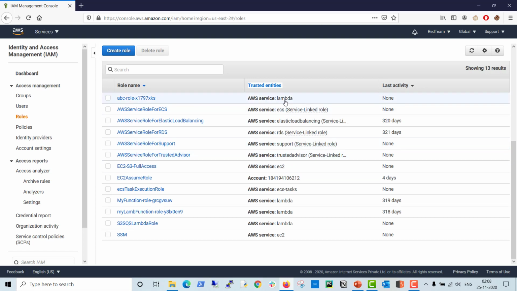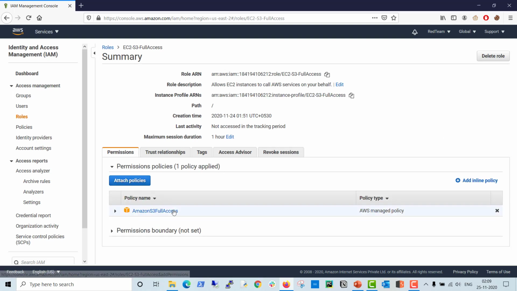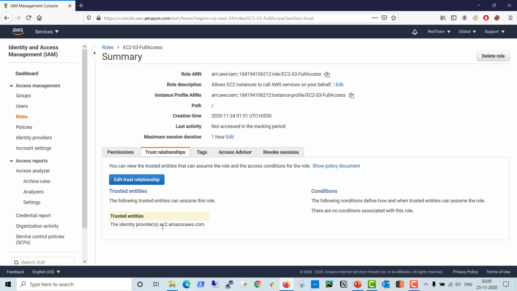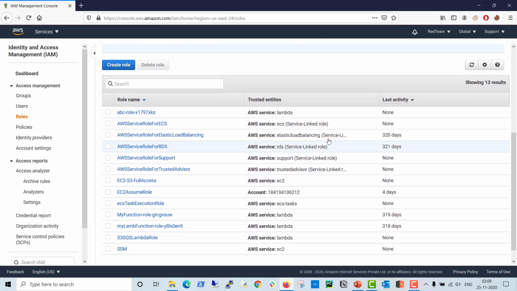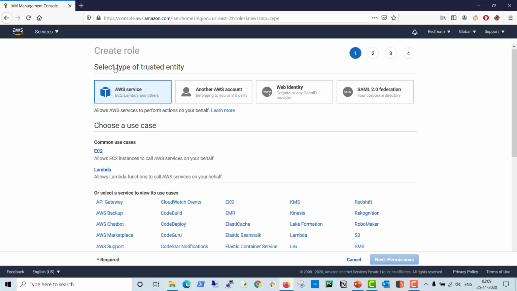So this role is created for Lambda services. This role is created for EC2 services. You can see here the policy attached to this role. This is the ARN of this role, and in the trust relationship you can see it is for EC2. So you can attach this role to EC2, and then only EC2 has full permission on S3 and can access everything in the S3 bucket. So this is how a role looks. For better understanding, if I'm creating a role, you can see here these are the 4 trusted entities.